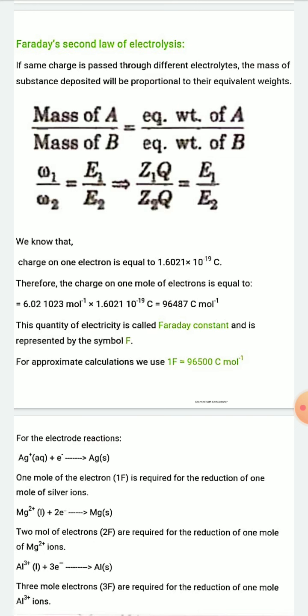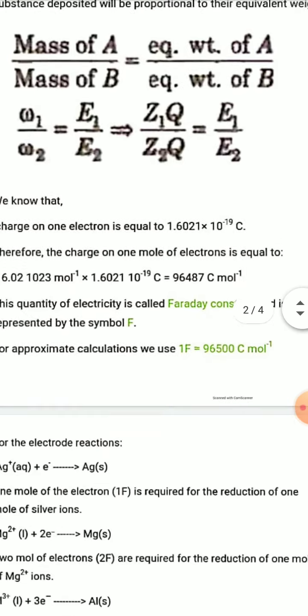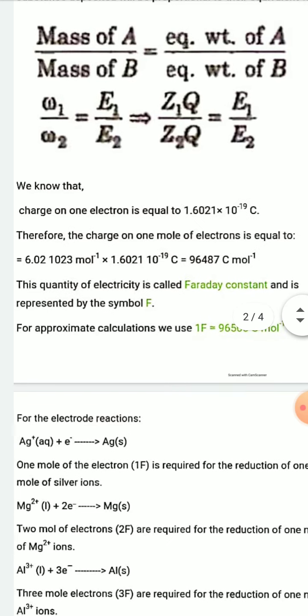Therefore, the charge of 1 mole of electrons: 1 mole means Avogadro number of electrons. If the Avogadro number is represented as Na, and the charge of one electron is e, then the charge of 1 mole of electrons is Na into e.